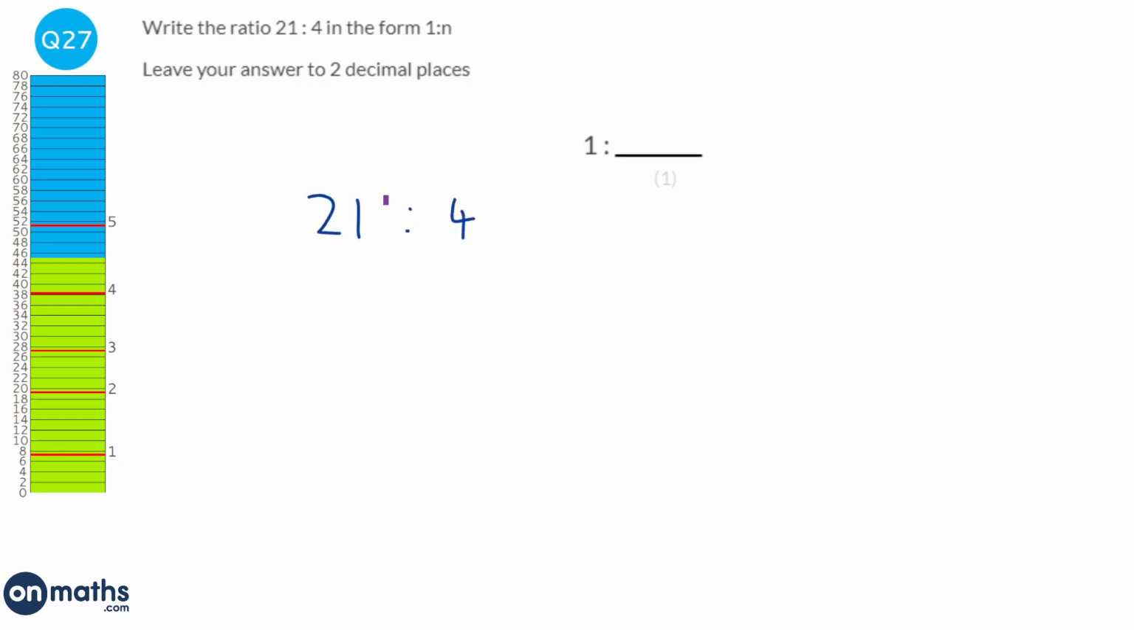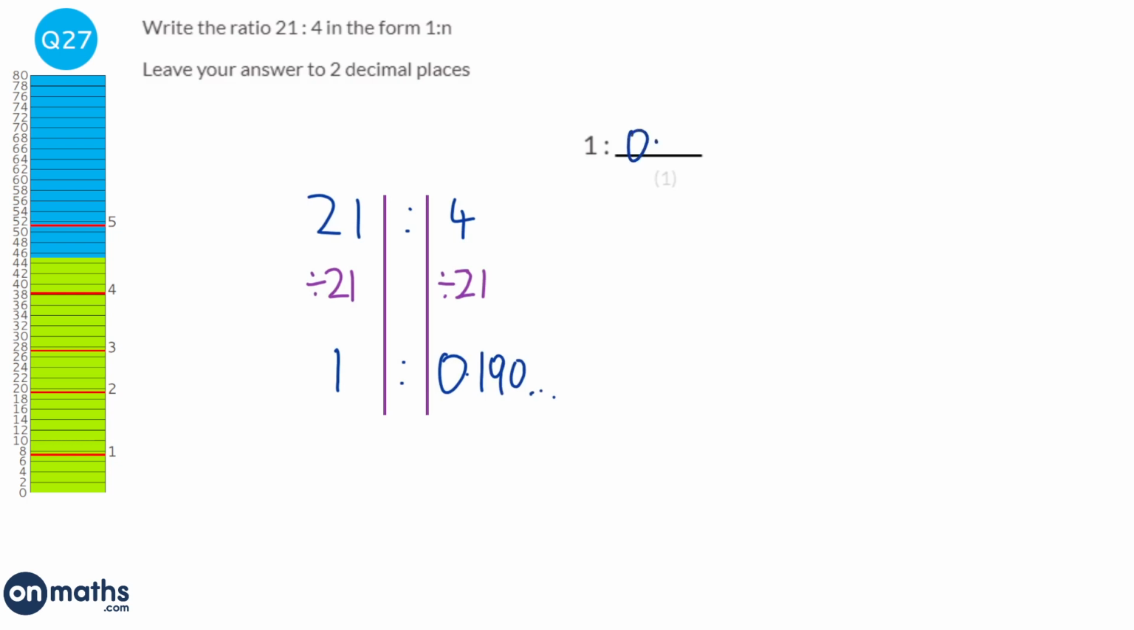So we're given 21 to 4 is the ratio. And we're just going to have our lines in, because what we need to do is make the left hand side be 1. And to do that, for 21 I need to divide it by itself, divide it by 21, and we're going to do the same to the right hand side. So 21 divided by 21 is 1. Perfect, that's what we wanted. 4 divided by 21 is 0.190 blah blah blah.